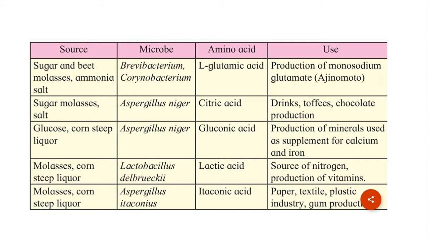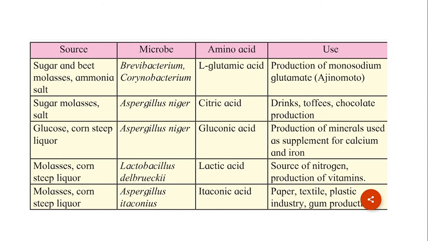Next source is molasses and corn steep liquor. Microbe used is Lactobacillus delbrueckii. Acid produced is lactic acid. Lactic acid is used as a source of nitrogen and for production of vitamins. Last source is molasses and corn steep liquor.